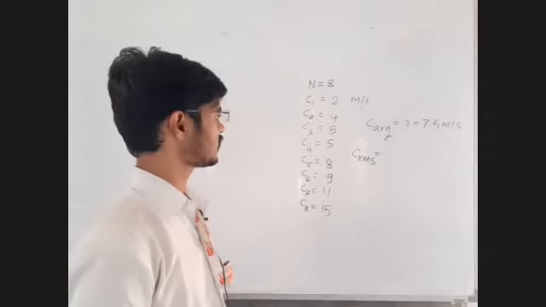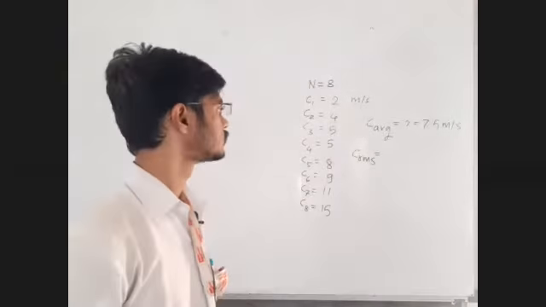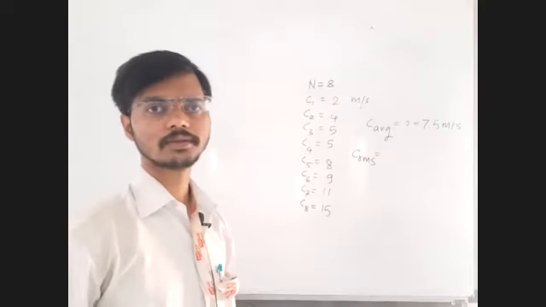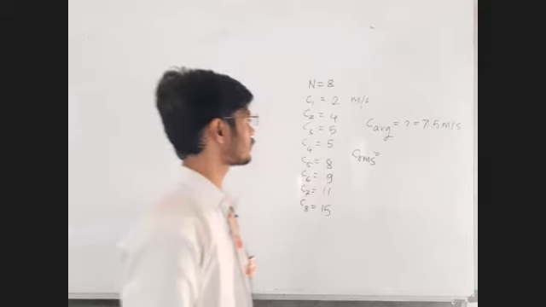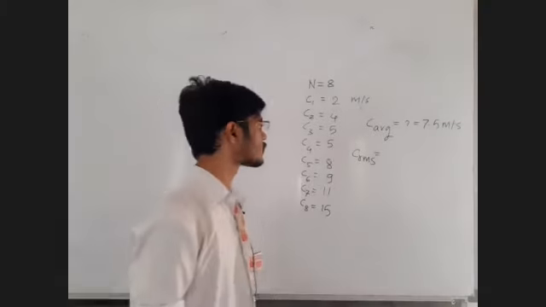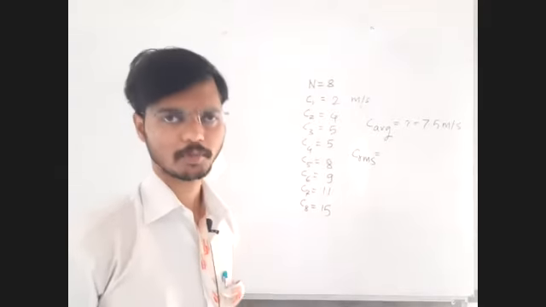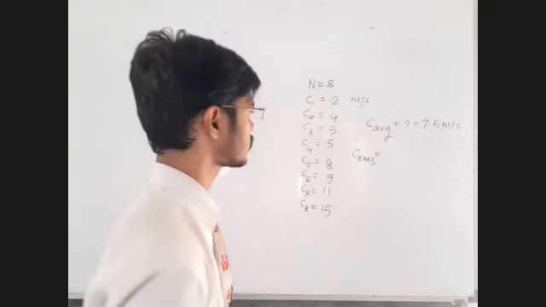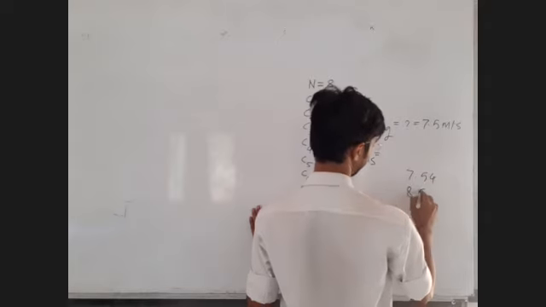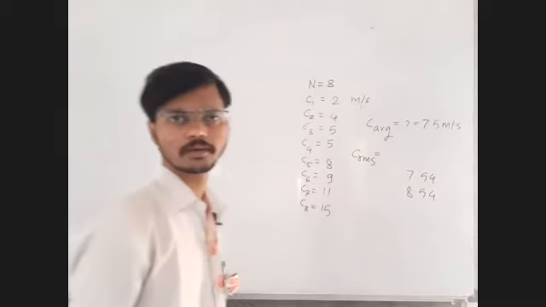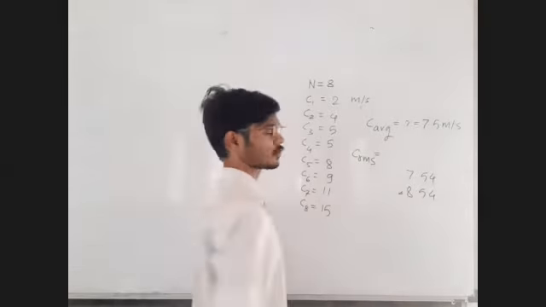RMS answer 73 should be a wrong answer. 7.54 might be correct. 8.54, let's see if it is correct or not. So possible answers that I'm receiving are 7.54 and 8.54. Ayush is saying 8.54. Let's see. Okay, 8.54 again.